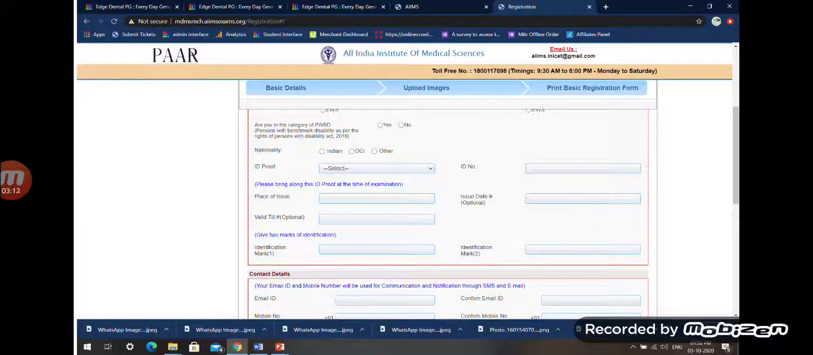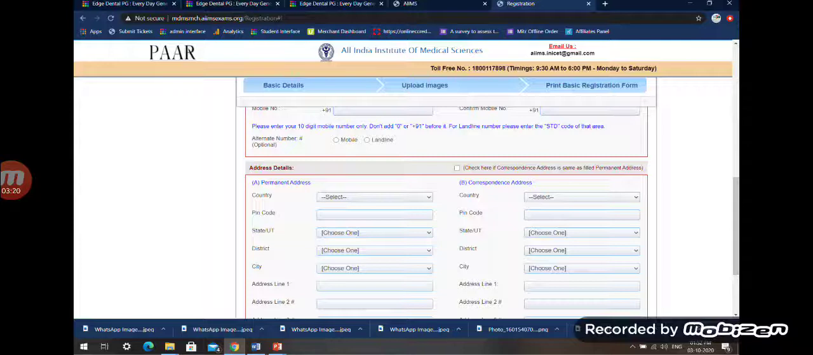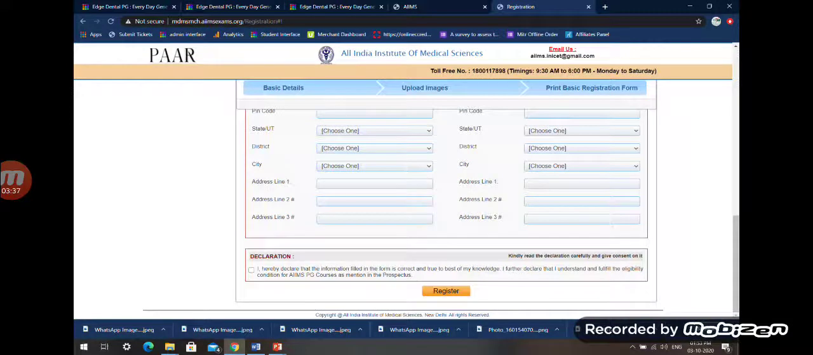Once this basic information is done, the contact details, that is the email ID, then confirmation of email ID, the mobile number, confirmation of the mobile number. Then comes the address: the country, pin code, state, district, city. If the permanent address and the correspondence address are the same, we can select a particular option and it will be copied. Once the declaration is signed, the candidate is supposed to go for registration.